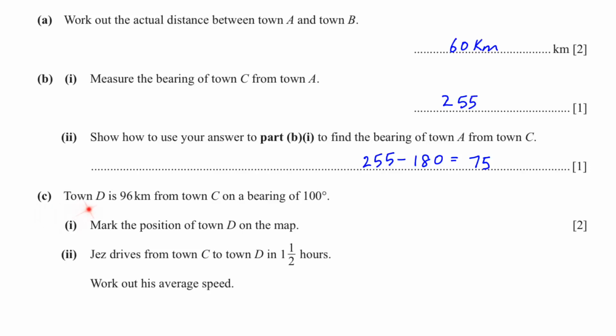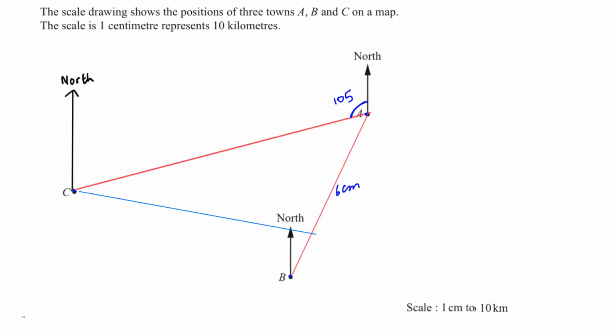Next question. Town D is 96 km from town C on a bearing of 100 degrees. Mark the position of town D on the map. 96 km, first thing we have to do is change it to centimeters. The scale is 1 centimeter is equal to 10 kilometers. Therefore, 96 kilometers is equal to how many, sorry, centimeters. 96 divided by 10 is 9.6 centimeters. Town D is here. This is 100 degrees and 9.6 centimeters.